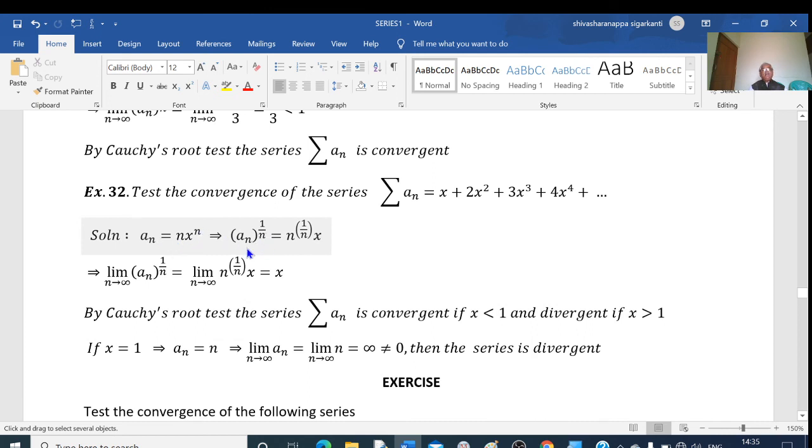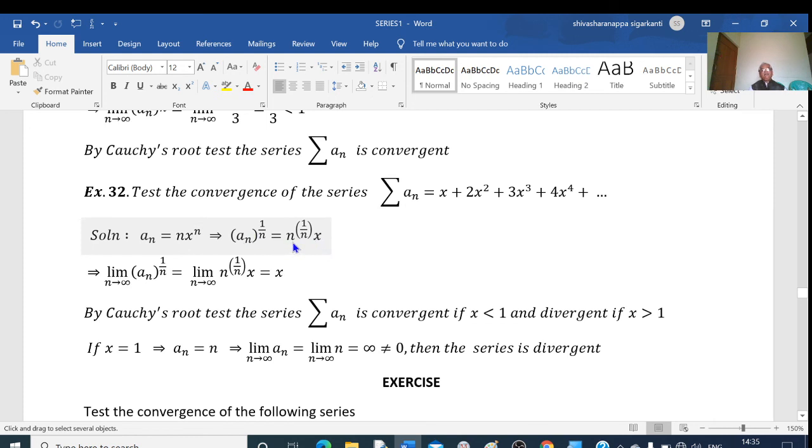Raising the power 1 by n on both the sides, we get a_n to the power of 1 by n is equal to n into x to the power of n, whole to the power of 1 by n. So, n to the power of 1 by n into x.